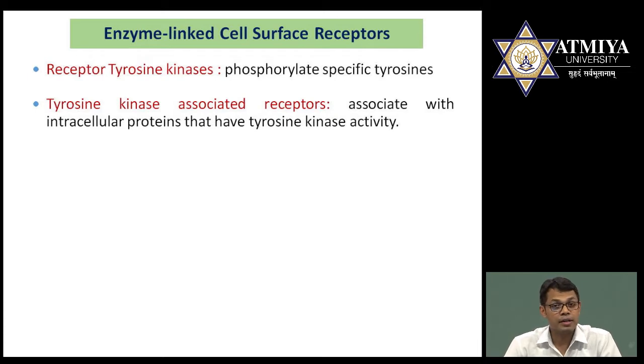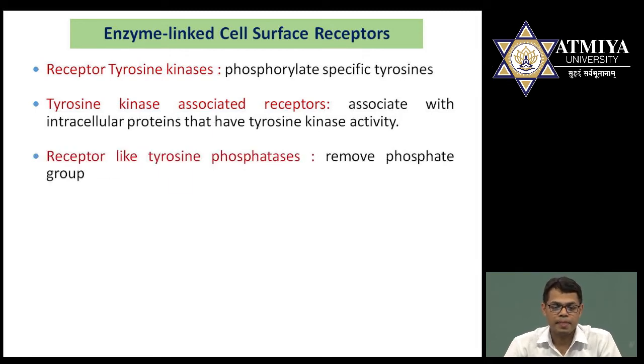The receptor itself does not have kinase activity, but there are certain cytoplasmic proteins or enzymes present in the cytoplasm. They will associate with the receptor and they have kinase functions. So both are approximate, but in the first one, receptor tyrosine kinase, kinase activity is present in the receptor, and the second one, tyrosine kinase associated receptor, is not directly acting as an enzyme, but it is associated with the enzyme.